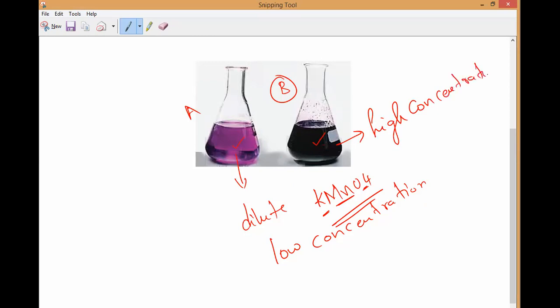Yes, sir. So now, this is the difference between high concentration and low concentration. Any doubt, anybody, you can ask, please.